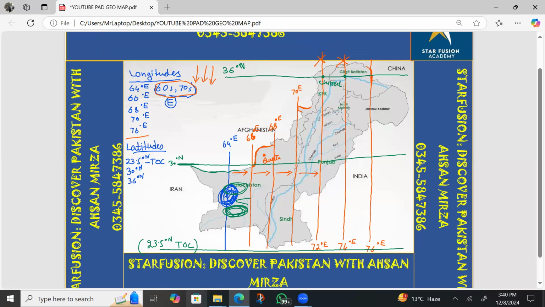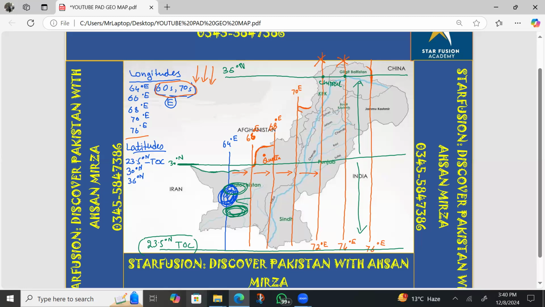Now you can see another important thing. These lines of latitude I have marked off with a difference of six. So in your exam, when these three latitudinal lines are given, you can see the gap in between these lines is almost the same. Look at that. 23, rounded off, is 24. 24 plus 6 is 30 degree north, and 30 plus 6 is 36 degree north. So this is the technique.